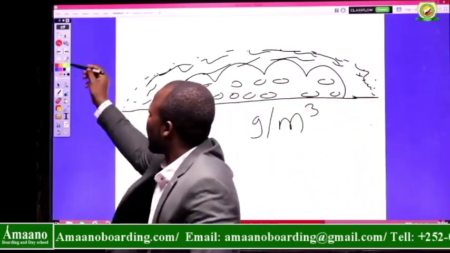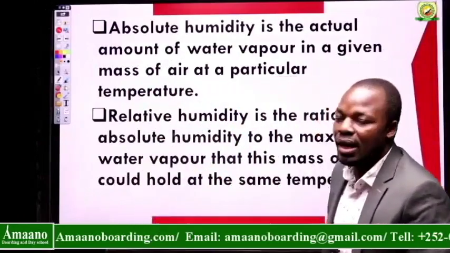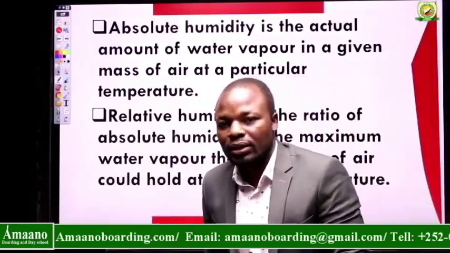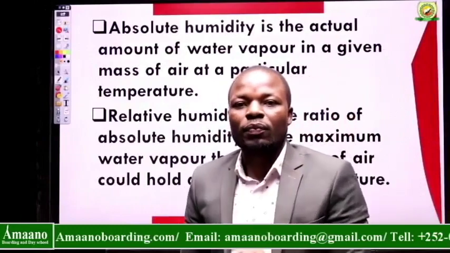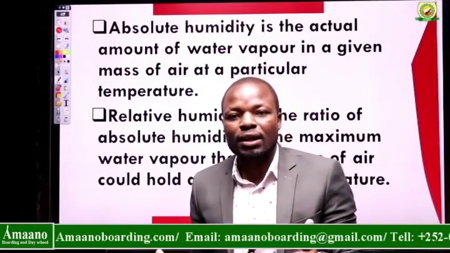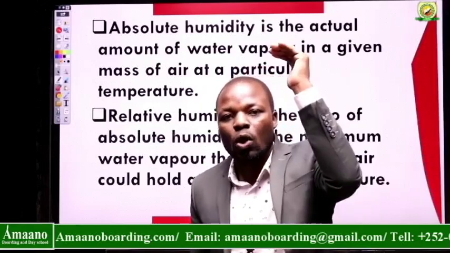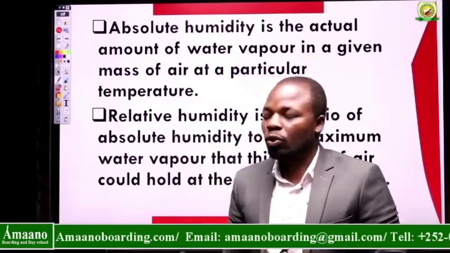Now, as we have said, the two types of humidity are absolute humidity and relative humidity. The next thing that we shall look at is the factors that affect humidity. What are some of the factors that can cause humidity to go up or humidity to be low in the atmosphere?